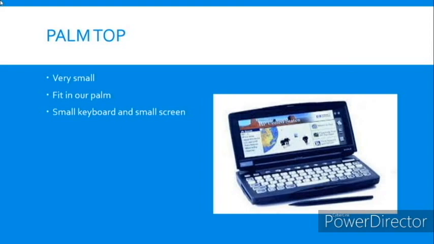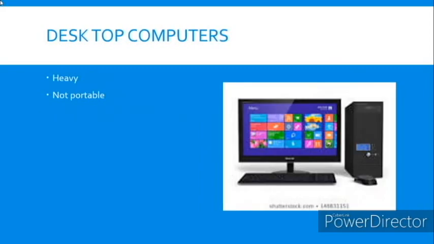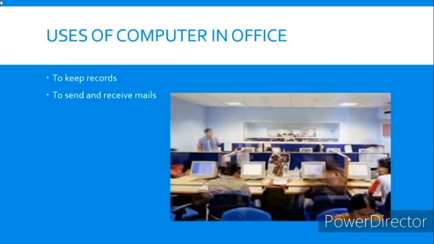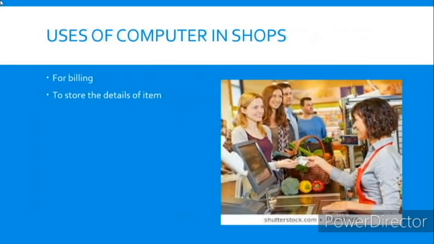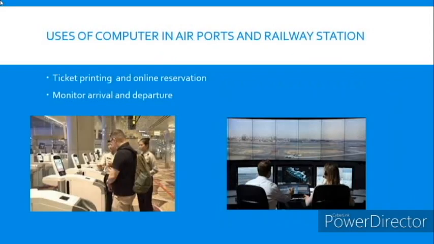So what have we learned today? First we discussed uses of computers in shops. In shops, computers are used to store the details of items and also for billing. Next, in airports and railway stations, computers are used for online reservation, ticket printing, and also to monitor the arrival and departure of aeroplanes and trains.